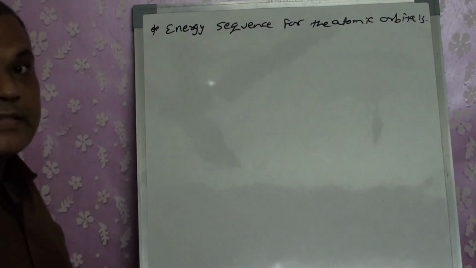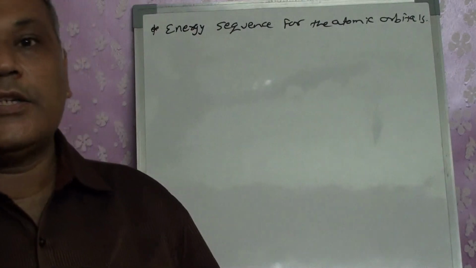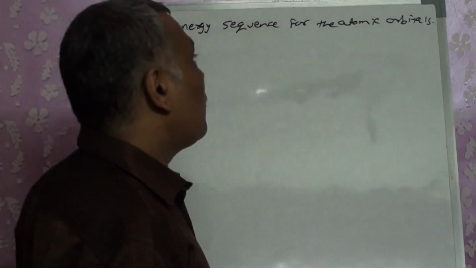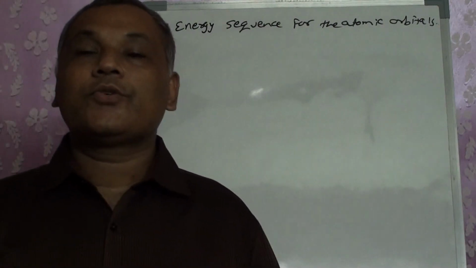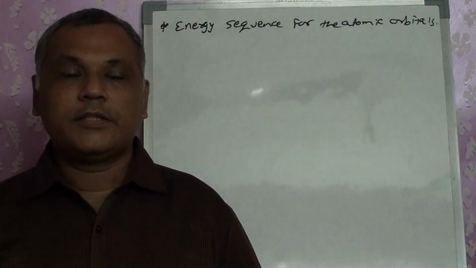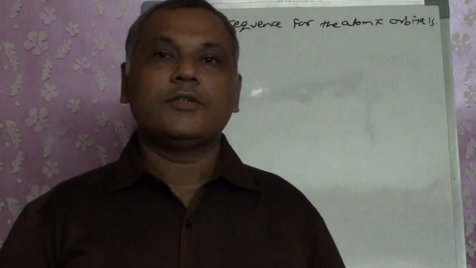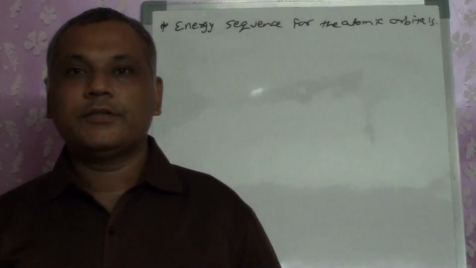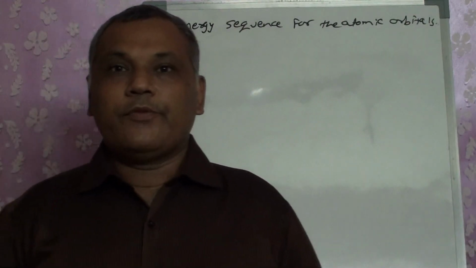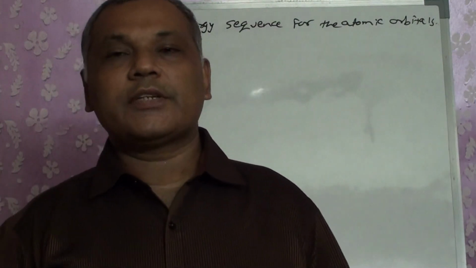Now, why is it necessary to write the energy sequence for the atomic orbitals? It is going to help us to write the electronic configurations. We know that when the electrons are present in an atom, they are not stabilized. Some of the electrons gain energy and go to the excited state. They can't remain there for a longer duration and they get back to their ground state by releasing the energy. But which electron will be present in which orbital is not easy to decide.